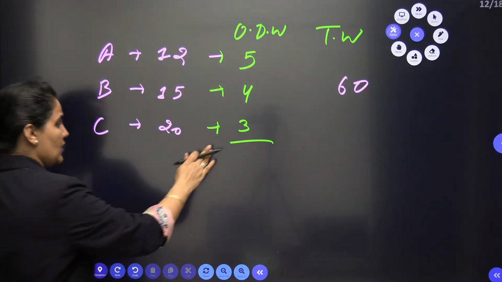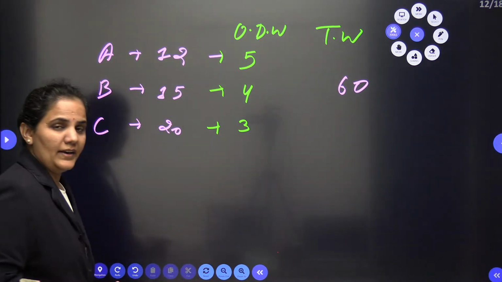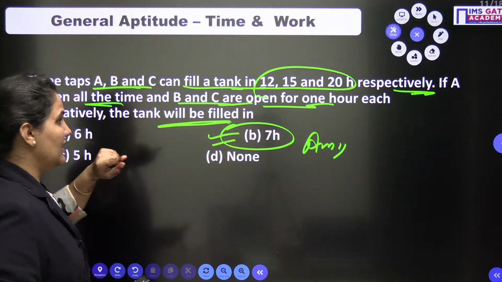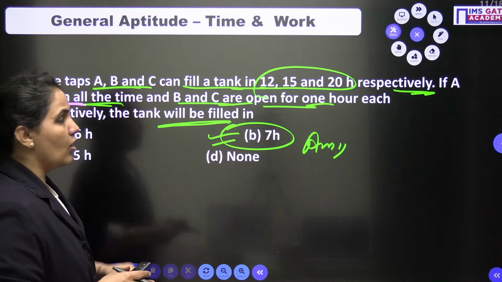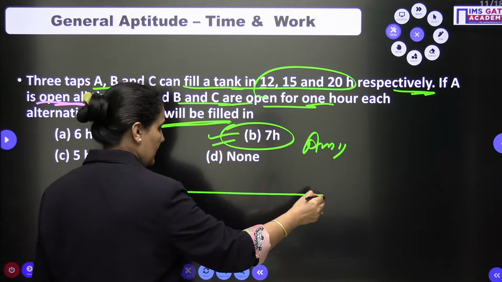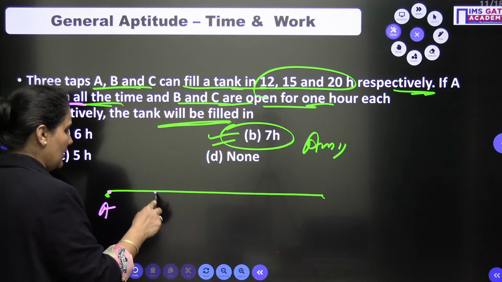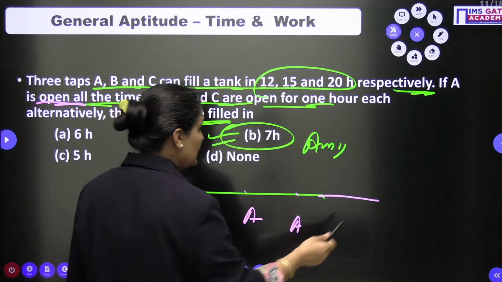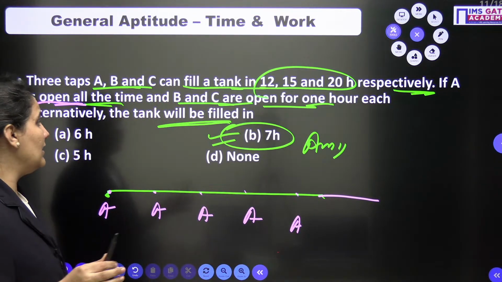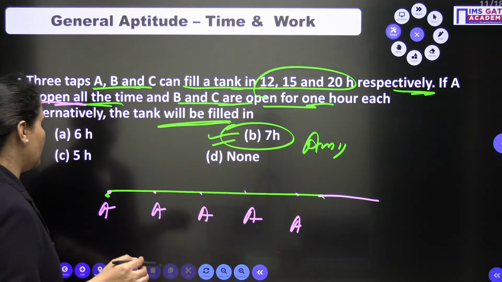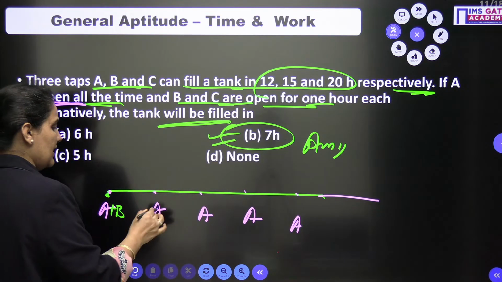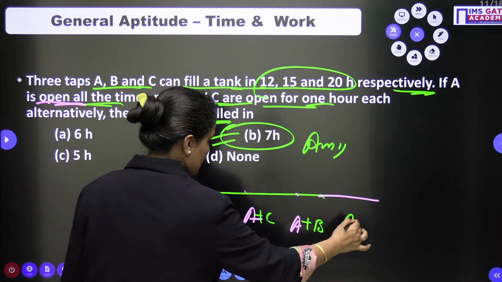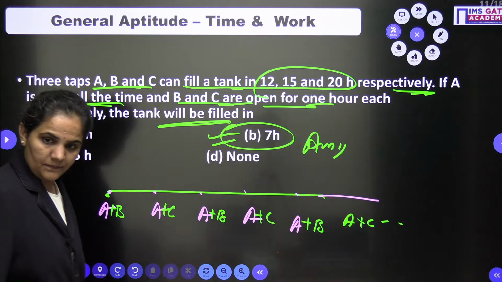But why should I not directly find the total 1 day work here? Because in this question, the next line says that A is open all the time. A is open all the time, right? But B and C are alternately open. B and C are open for 1 hour each alternately. So A and B, then A and C, AB, AC, AB, AC, and so on it will be going on, right?